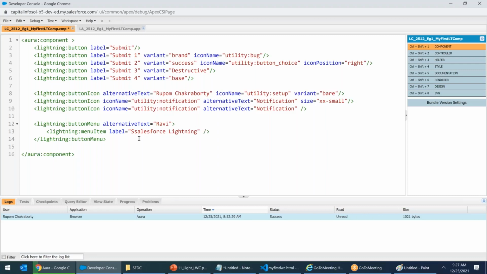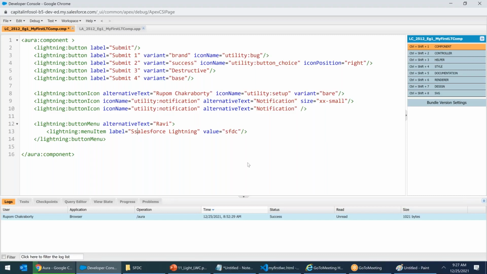Whenever somebody clicks on it, the system will return the value. Value equals to SFDC. This is like what we did in the Visualforce page, apex select radio, apex select option.